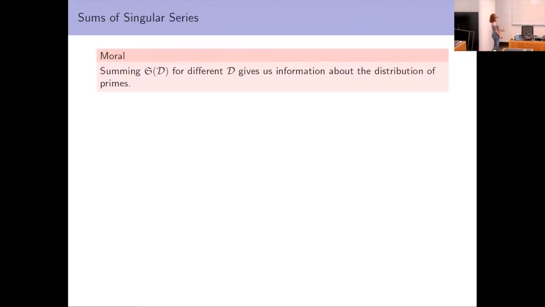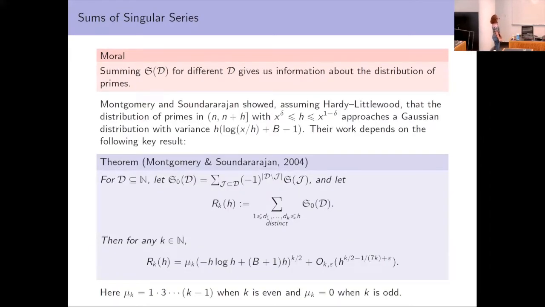So the moral of the story is that if we sum the singular series for different d, we get information about the distribution of primes. If we're summing singular series as the set varies, then we can learn things about the distribution of primes. In fact, Montgomery and Soundararajan showed, assuming a form of the Hardy-Littlewood conjectures with a stronger error term than what I put on the previous slide, that the distribution of primes in these short intervals approaches a Gaussian distribution where the variance is h log(x/h) plus b minus 1.